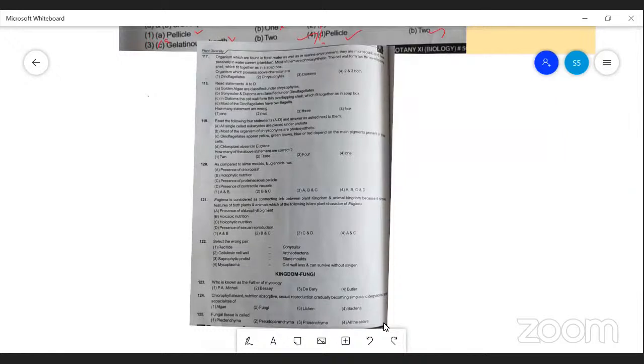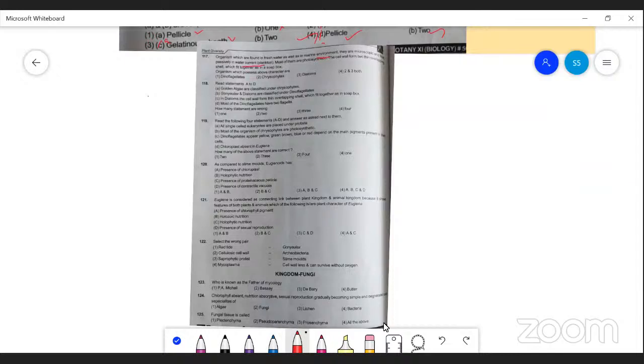See the question. The organisms which are found in fresh water as well as marine environment, they are microscopic and float passively in water currents, that is called plankton.